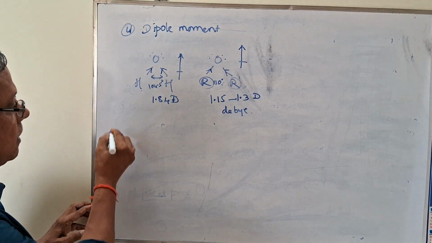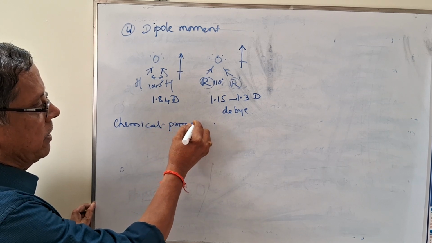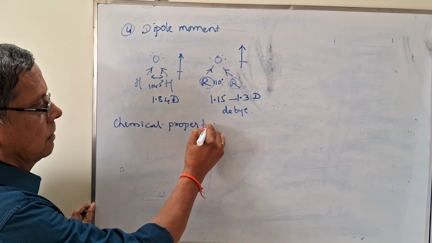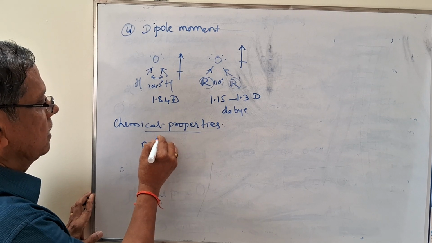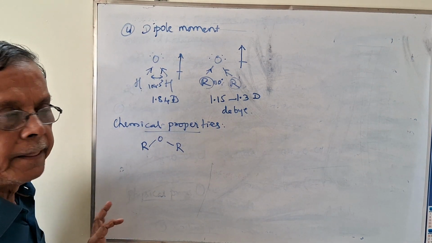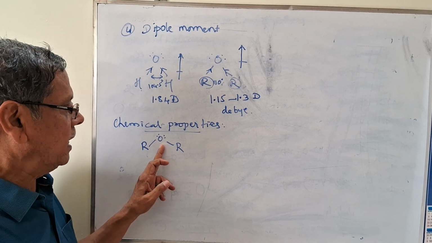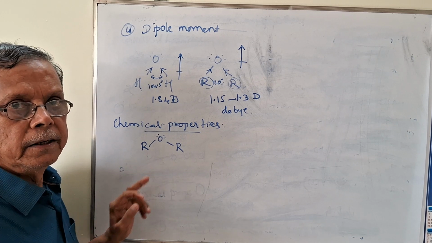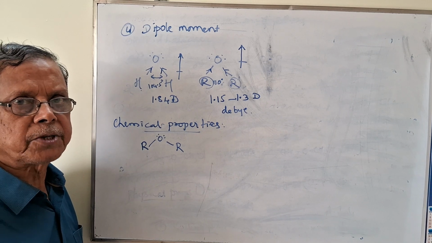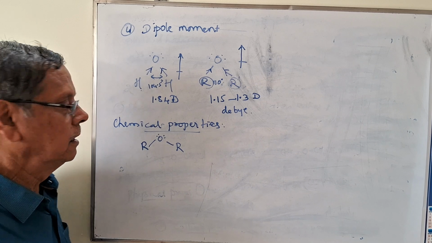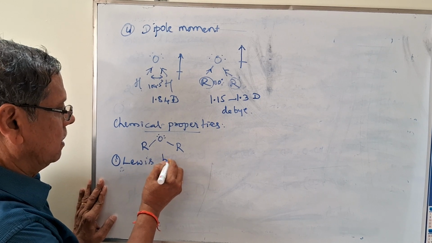The next set of properties are chemical properties. Remember, the structural formula of this alkoxyalkane is a bent one. This lone pair of electrons is available on the oxygen atom. That's why this can act as a Lewis base. Any substance that can donate a pair of electrons is a Lewis base. Any substance that can accept the electron pair is a Lewis acid. That's why the first property that we consider is the Lewis basic nature.